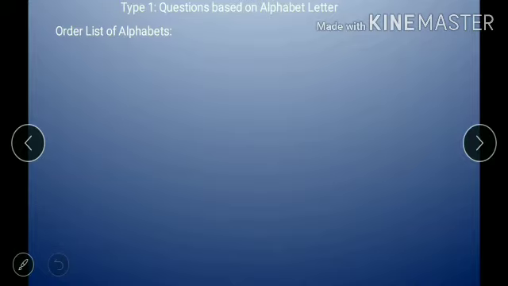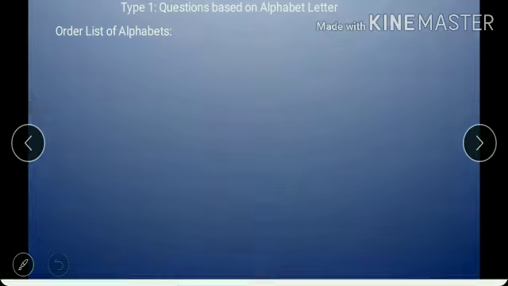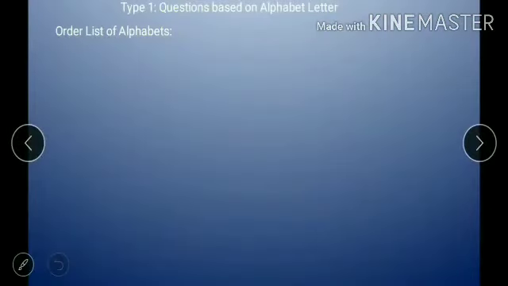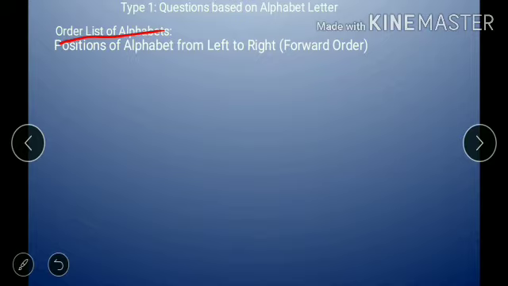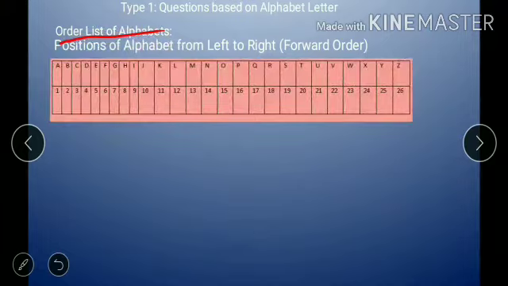Before solving questions of this type, we have to understand some basic concepts related to it. First of all, we will see the order list of alphabets, that is our regular order of alphabet A to Z from left to right. It is also known as forward order. It looks like this: A to Z. We have to remember the number positions of the alphabet letters, that is A having position 1, B having position 2, and Z having 26.